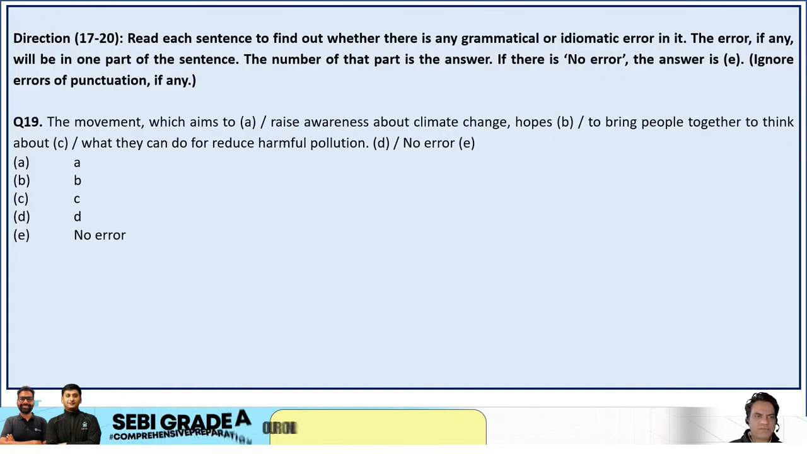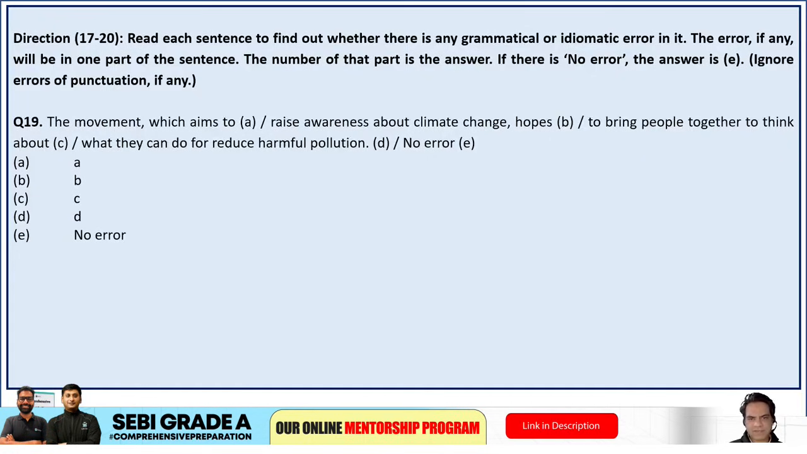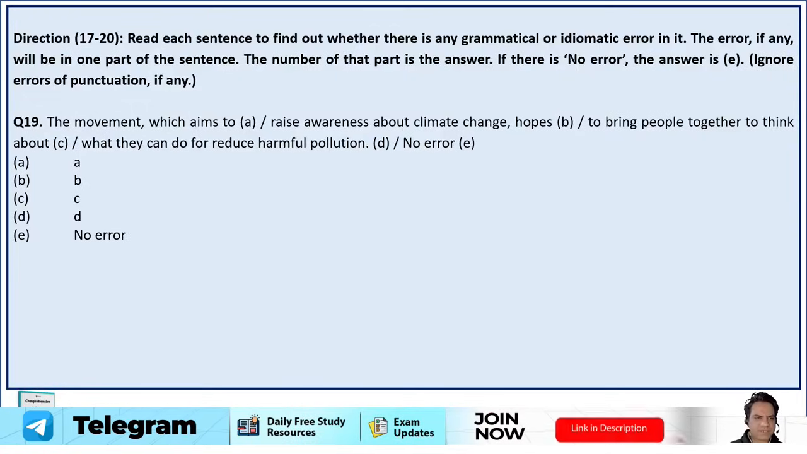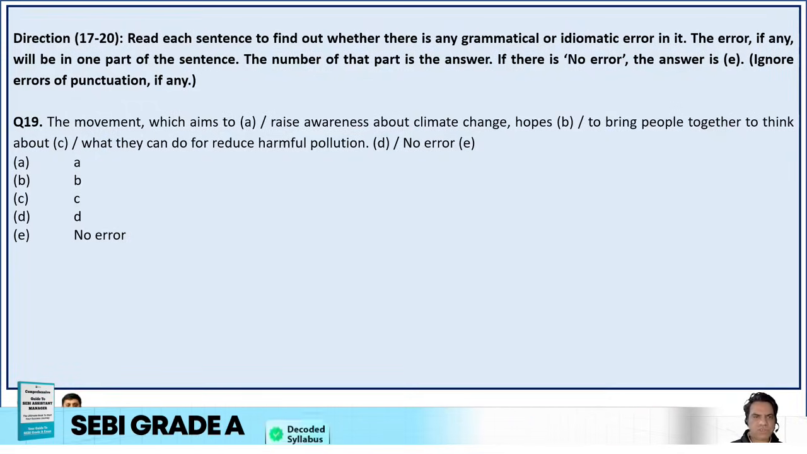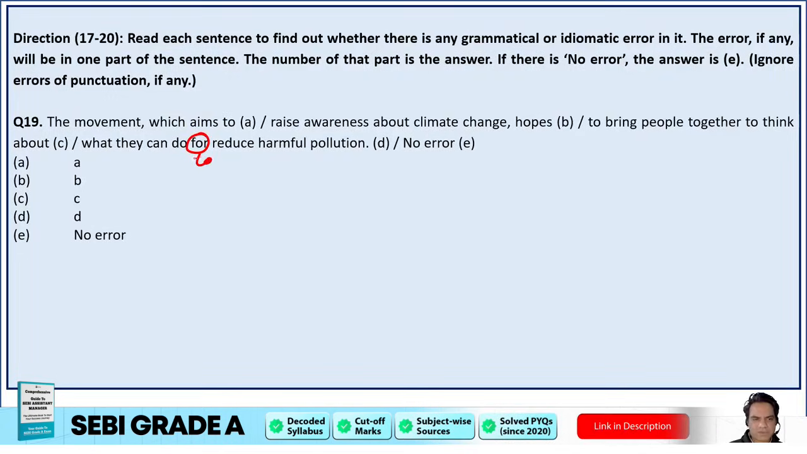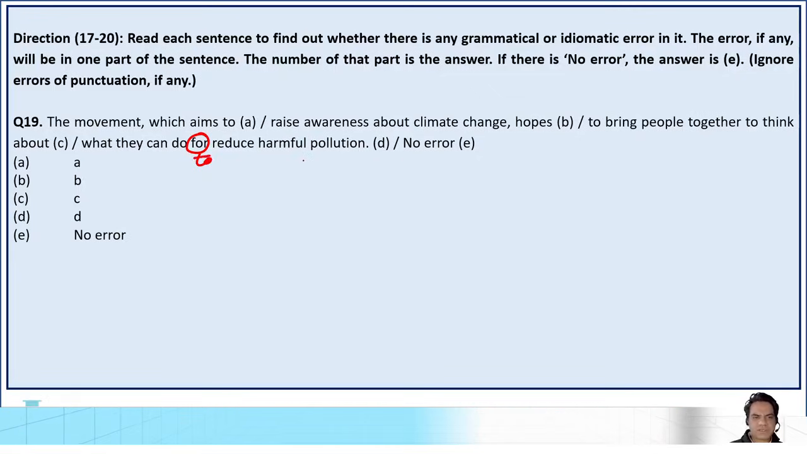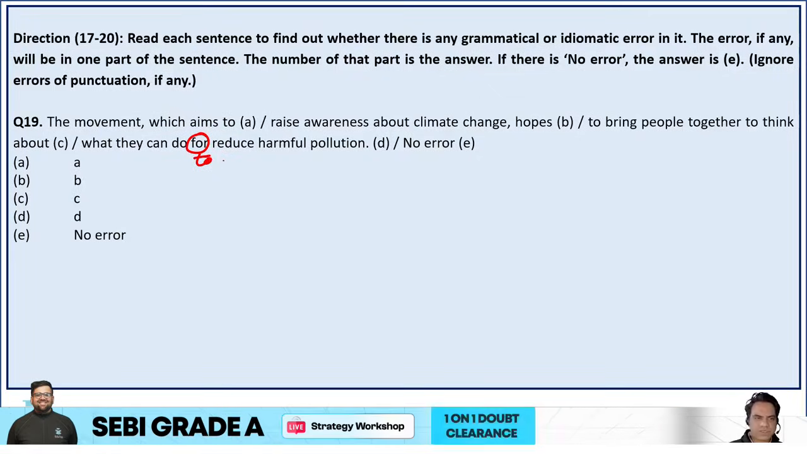Question number 19. The movement which aims to raise awareness about climate change and hopes to bring people together. The movement which aims to raise is correct. Raise awareness about climate change and hopes to bring people together to think about what they can do for reduce harmful pollution. Okay, what they can do for reduce, nahi, it should be to reduce harmful pollution, or either for reducing harmful, or I think it should be to reduce harmful pollution. That is what it should be.